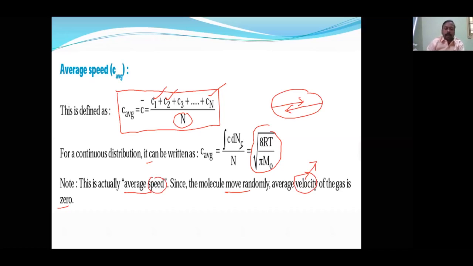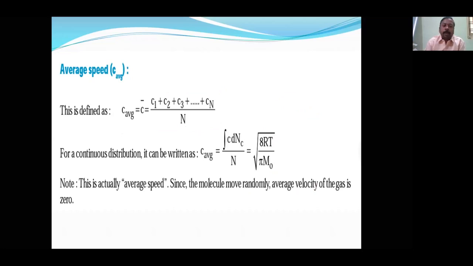So if we calculate using this formula, we are getting the average speed, not the average velocity. In the velocity, when you consider the direction, the total value will be 0. Is it understood? Okay, now let us see the next one.